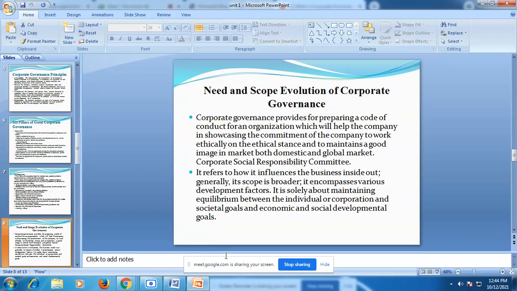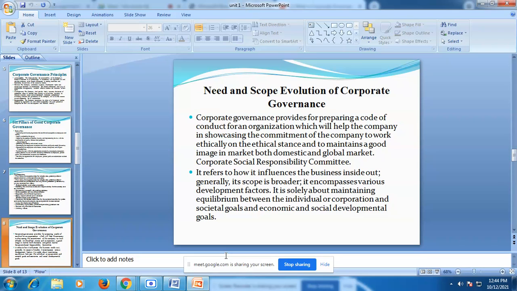Moving to the next slide. Here, students, we are going to learn about the needs, scope and evolution of corporate governance. So what are the needs of corporate governance? Corporate governance provides for preparing a code of conduct for an organization, which will help the company showcase its commitment to work ethically and maintain a good image in the market.